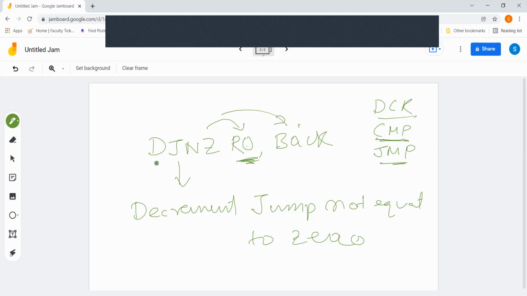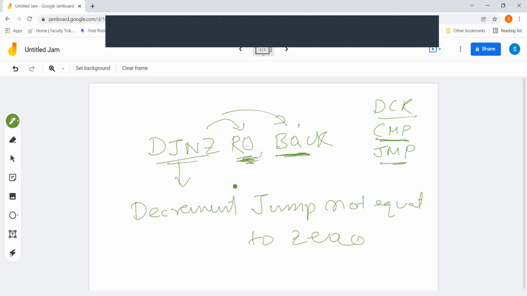Okay, three instructions combined in one: decrement, compare, and jump. That is done by DJNZ, decrement and jump if not equal to 0. That means it is going to decrement the register given over here. Then it is going to compare the value with 0. If it is 0, then it is going to come out of the loop. If it is non-zero, then the control of the program is going to shift back to the location mentioned over here. That is back.